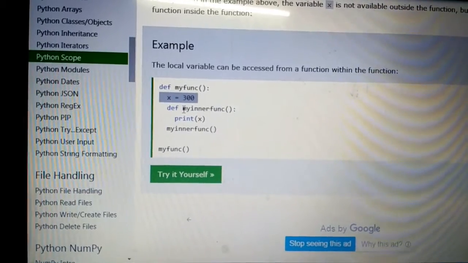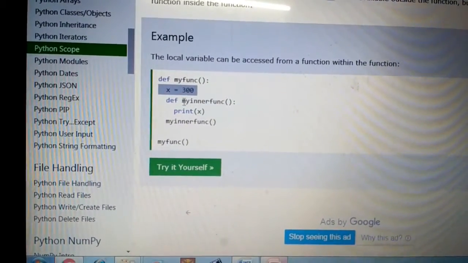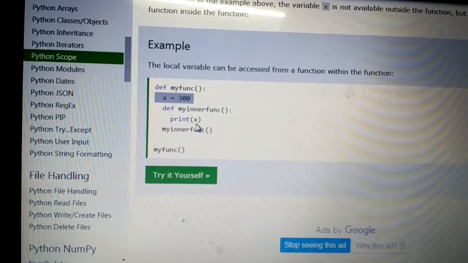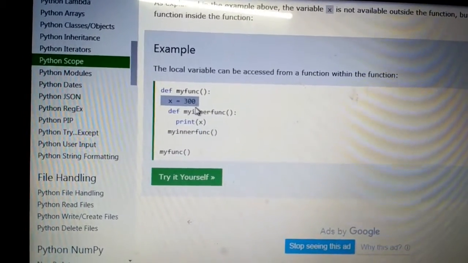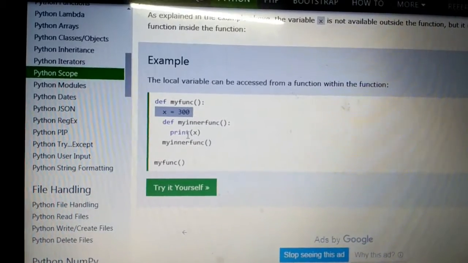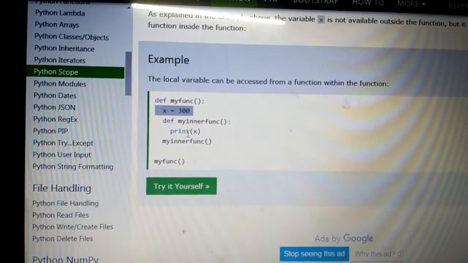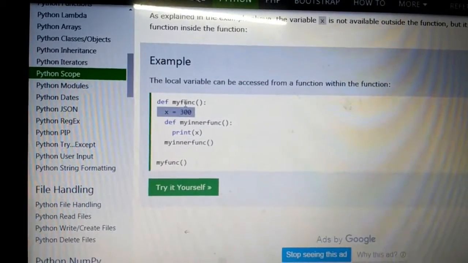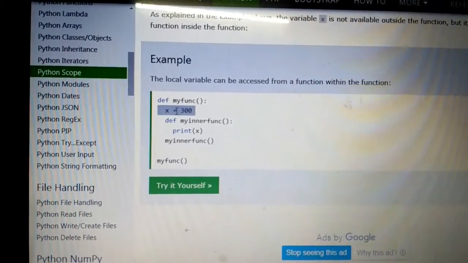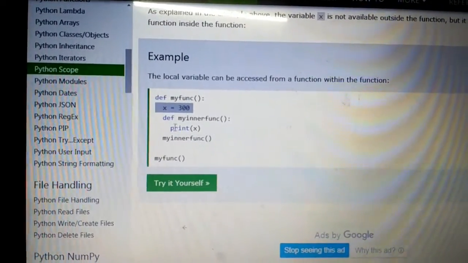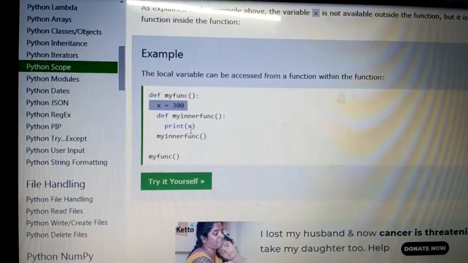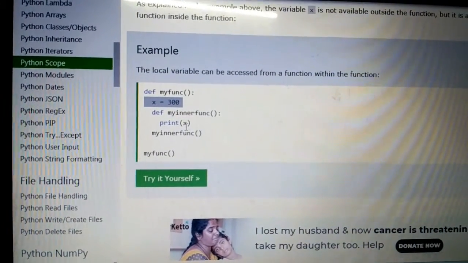Next statement is another function, that is my inner function. This statement prints the value of x. See here, print the value of x. Here, there is no x variable in the inner function. This is the scope of my function. That's why it first takes the x value from this x is equal to 300. It prints the value of x.